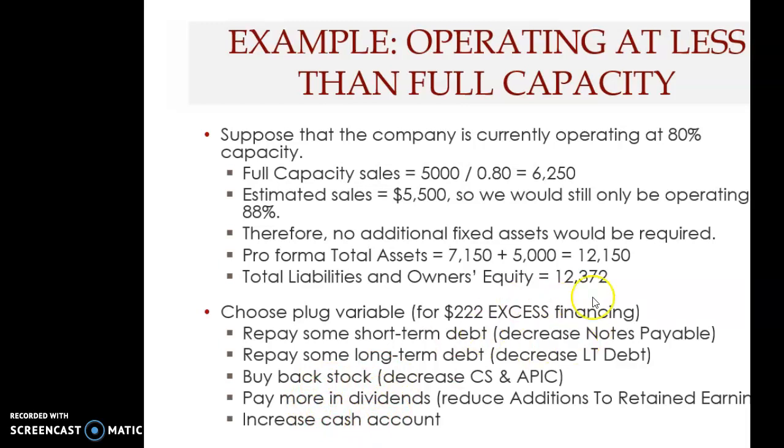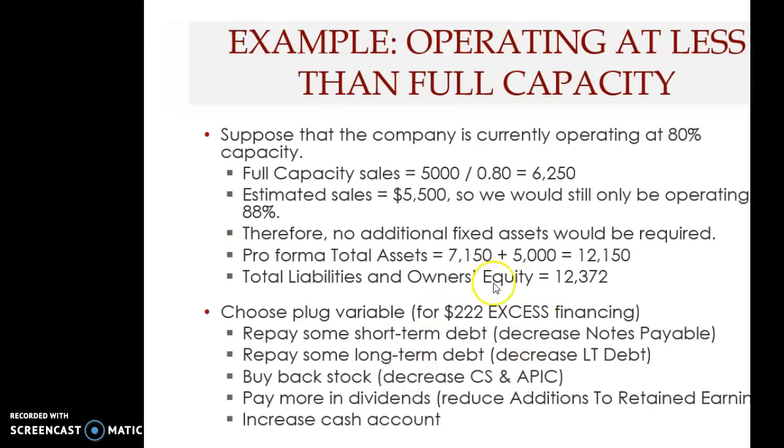So this excess financing can be used to pay more dividends, and therefore this will reduce the internal financing, the retained earnings. Or you can keep that as cash. You increase the cash account. That means the current assets will go up more than proportionate to the increase in sales.